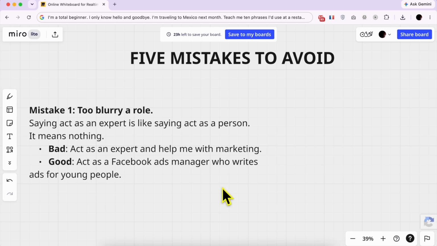Mistake number 1: too blurry overall. Saying act as an expert is like saying act as a person. It means nothing. Let's see a bad example. Act as an expert and help me with marketing. A good example can be act as a Facebook ads manager who writes ads for young people. See the difference? The second one gives the AI a real identity.